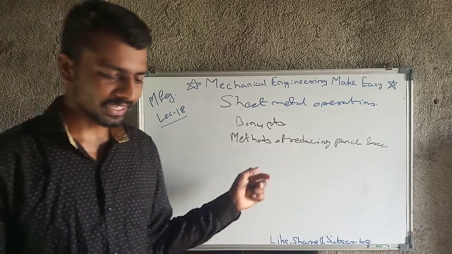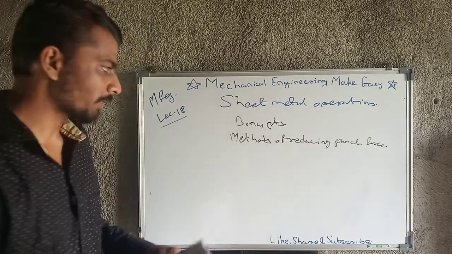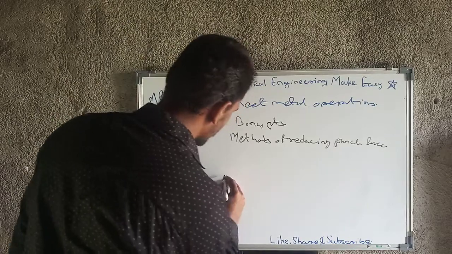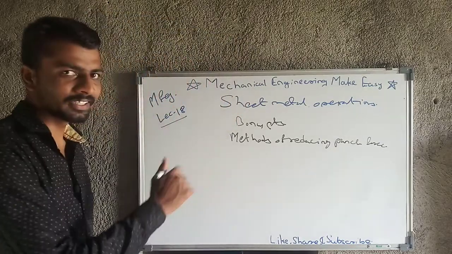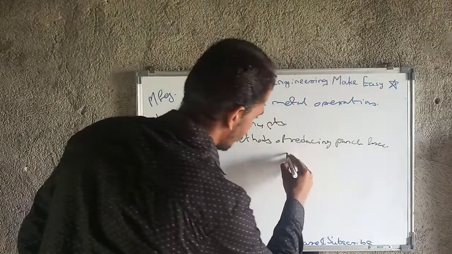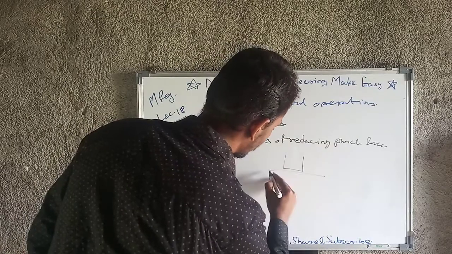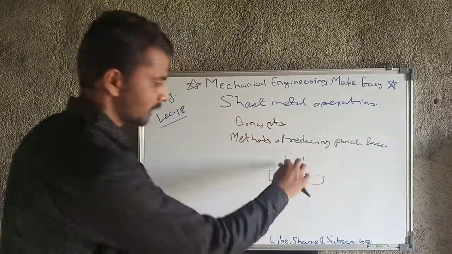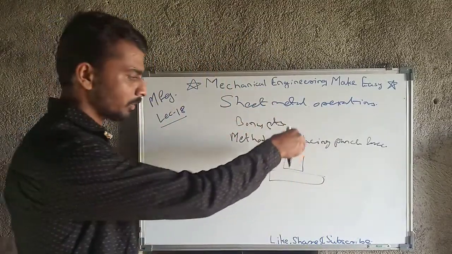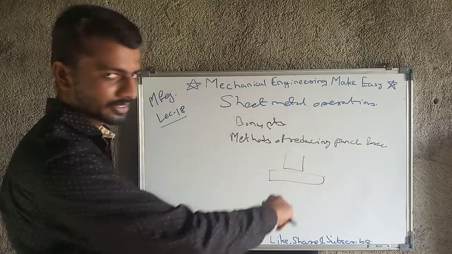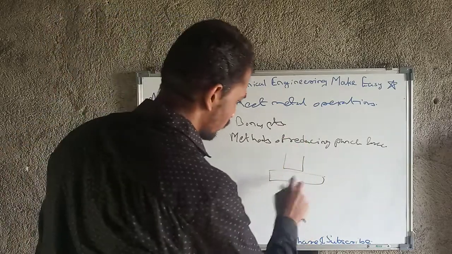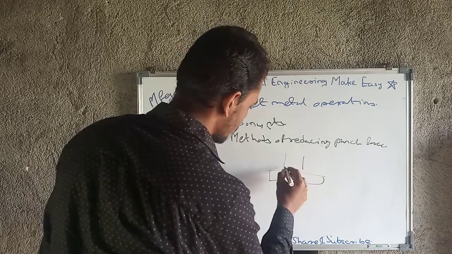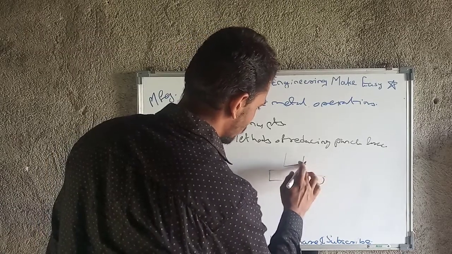How can we reduce it? First is by providing shear, which means we provide an inclination to the punch. If the punch is horizontal, the punch strikes the whole surface of the workpiece at the same time. But what will be the case if we provide some inclination?